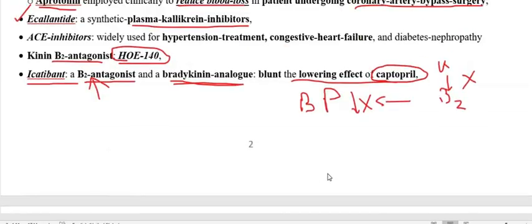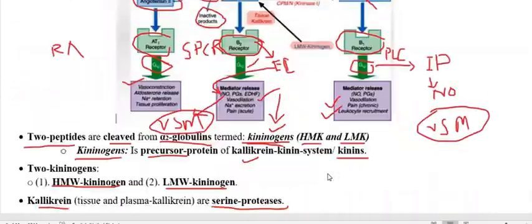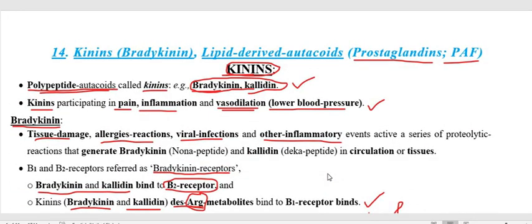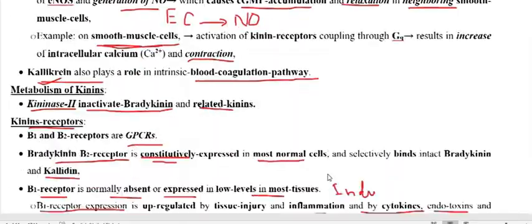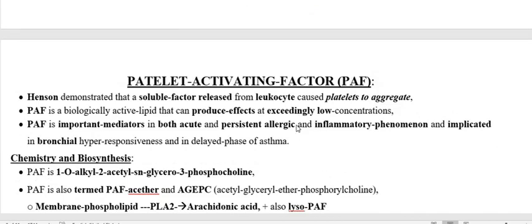So this is all about the kinins that we already discussed. Now we have to go through the platelet activating factor. Another autacoid is the platelet activating factor, and about this the first scientist was Hanahan.